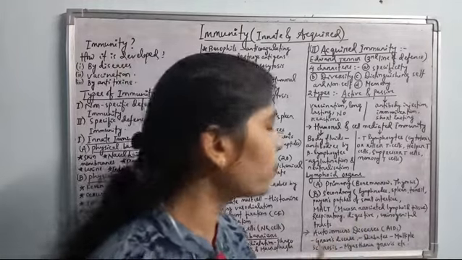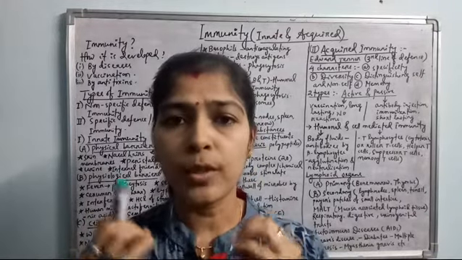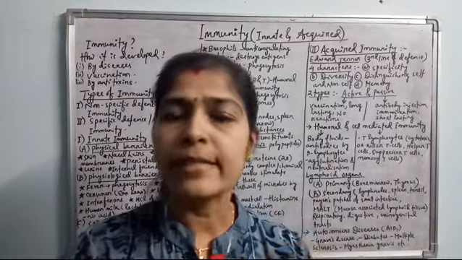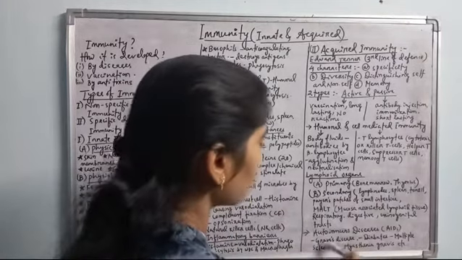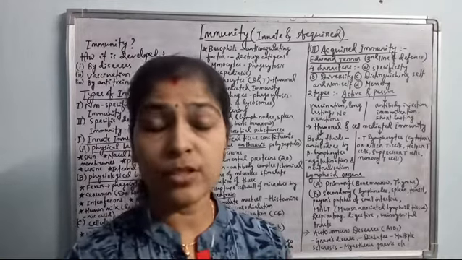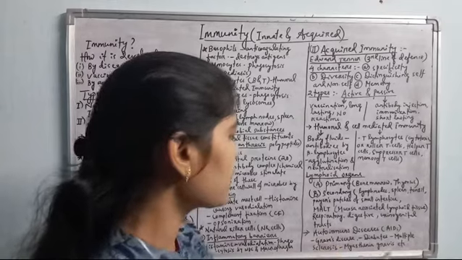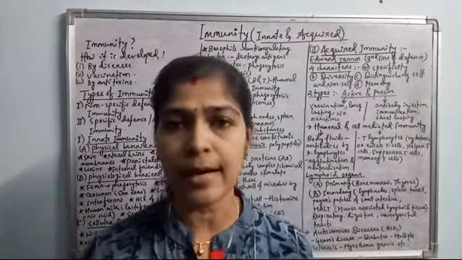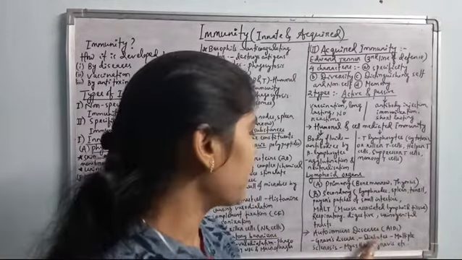Now come to the autoimmune diseases. Autoimmune diseases are caused by our immune system when there is no detection of the self and non-self. Then some of the self cells are attacked by the immune system, causing autoimmune disease, like Graves' disease. Here the thyroid cells are treated as antigens, and then overproduction of thyroxine hormone causes Graves' disease. Then diabetes mellitus: whenever the beta cells of the islets of Langerhans are attacked by the immune system, there will be no more production of insulin, causing diabetes mellitus.